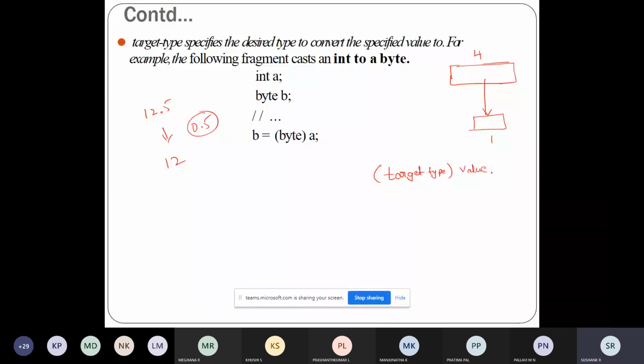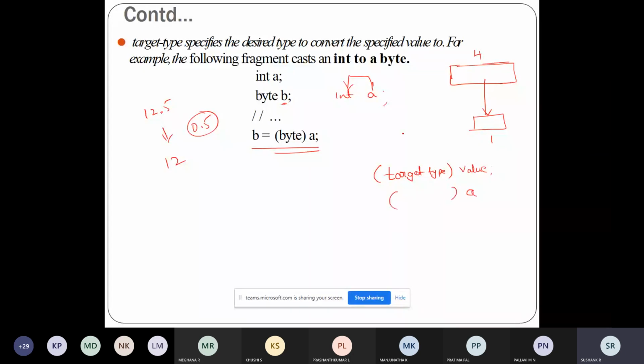Example is here. See here, I want to convert integer a. So a belongs to integer, and I want to convert this a to byte type. So value will be a, and my target is byte.